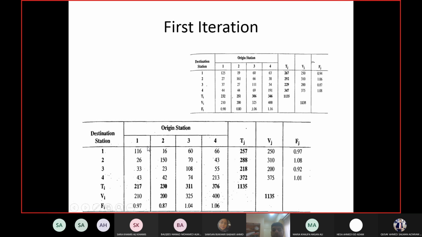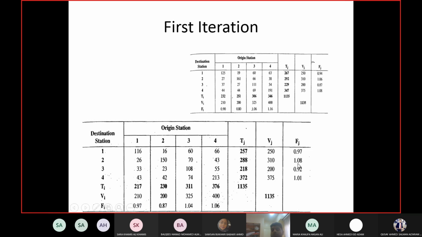So this is a new matrix now. Do the summations again and take the ratios. So when you take the ratio, you can see the new ratios over here. Same thing for each column as well. Do the summation, take the ratio, and you can see the values.